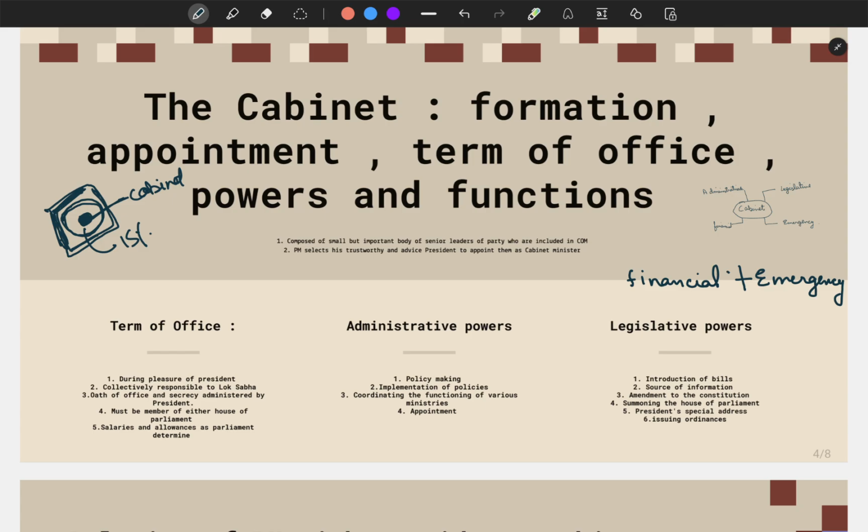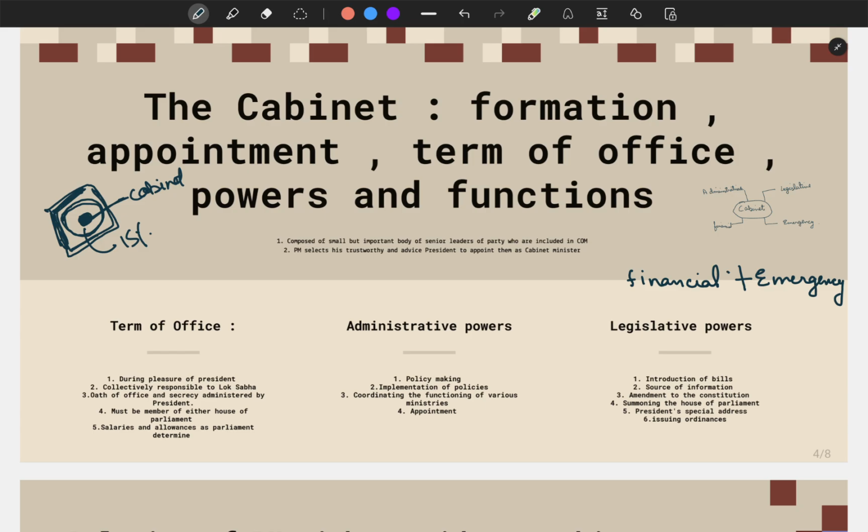So the cabinet is composed of a small but important body of senior leaders of the party who are included in the Council of Ministers. I hope this point is clear to you. And this cabinet holds important portfolios and decides major policies of the government. They are the trusted colleagues of the Prime Minister, and they form a nucleus of administration. Whatsoever administration is going to occur in our country is going to pass through this cabinet. I hope the importance of the cabinet is clear in your head.